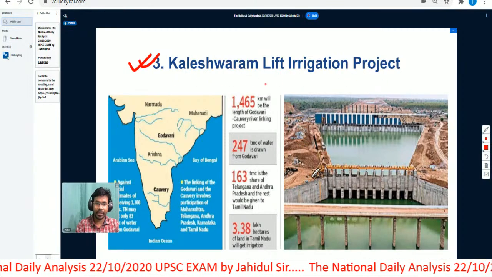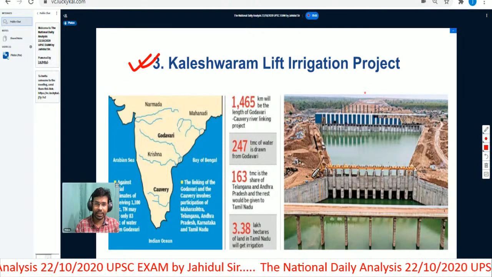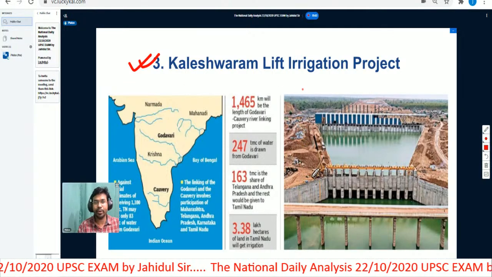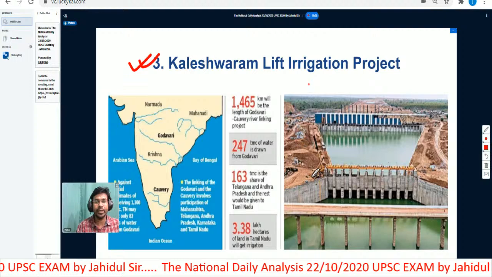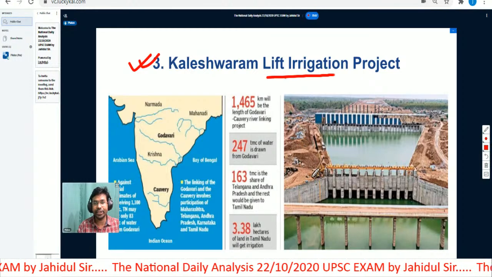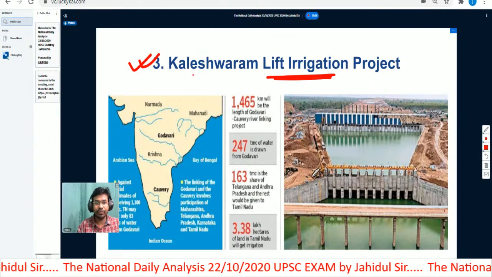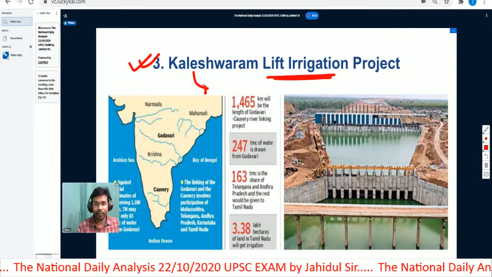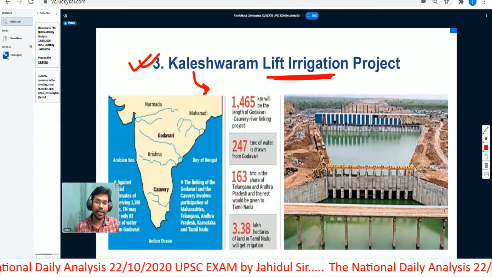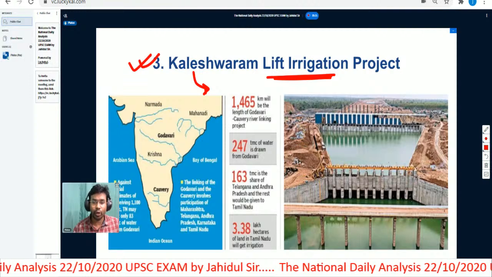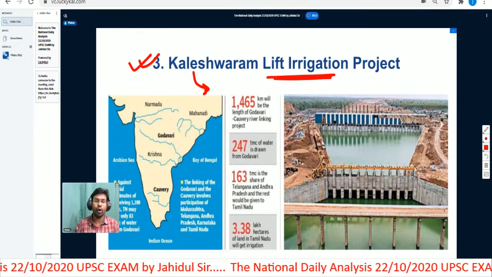We will understand about Kaleshwaram lift irrigation project, and before we go into detail about this particular lift irrigation project, we need to understand what we mean by lift irrigation. Then we will understand where Kaleshwaram is located. And then we will understand why this particular topic was in news, what the concern is all about.